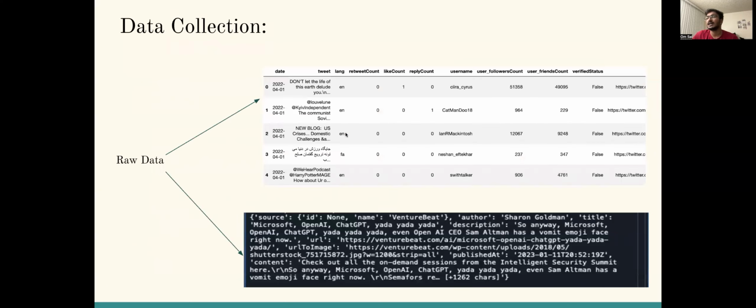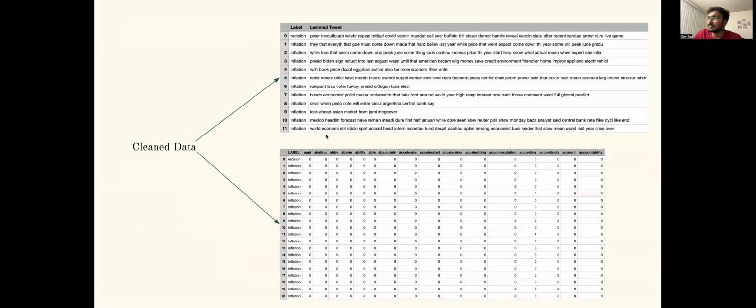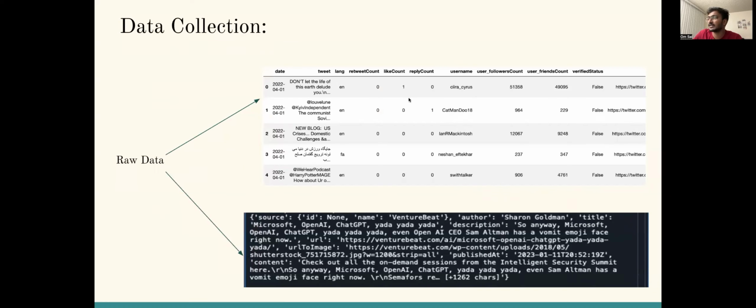Coming to the data that I have used in my project. In this project, the data is collected on the Russia and Ukraine war, and the data is taken from both Twitter API and News API. If you see this, this is the Twitter data that was collected from the Twitter API, and this is the raw News API data that was collected.